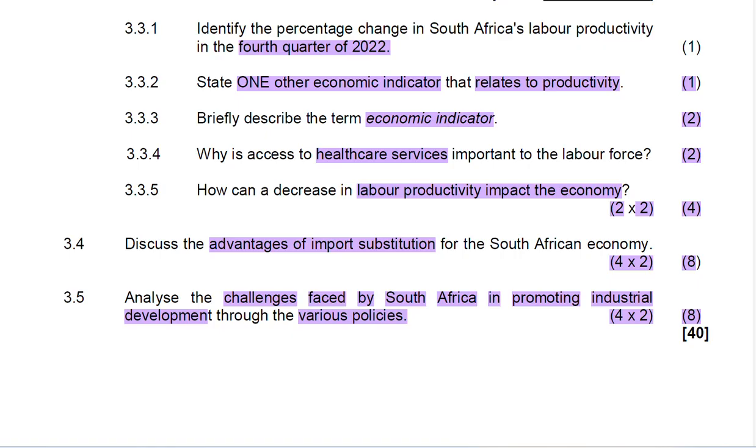Labor related challenges such as industrial strikes, wage disputes, and labor market rigidity negatively impact on industrial stability. The number of issues also that we know of in South Africa, for example, the strikes.